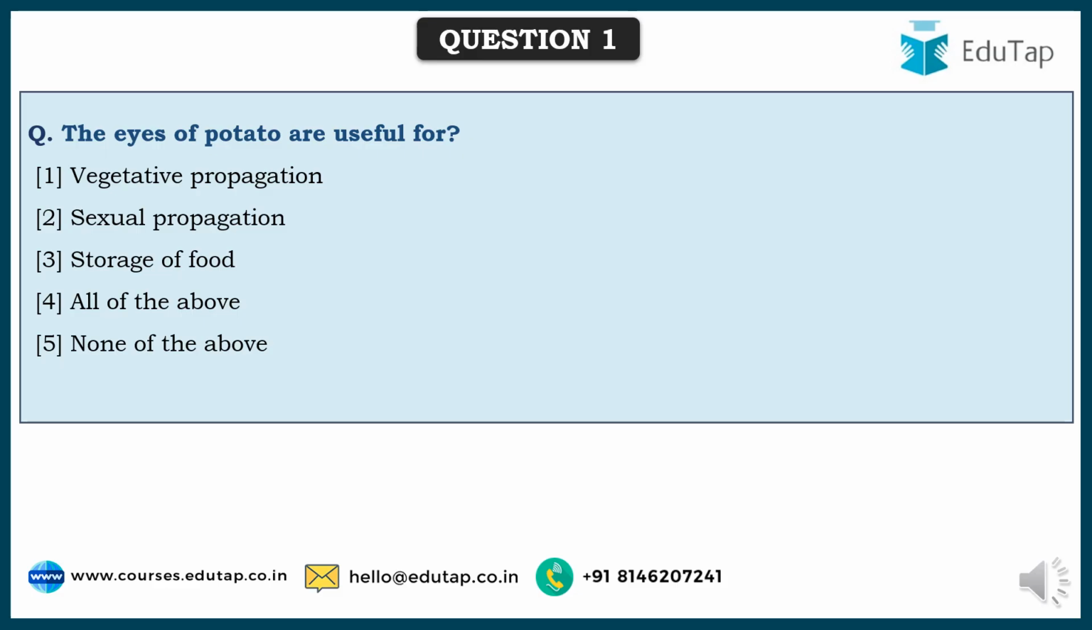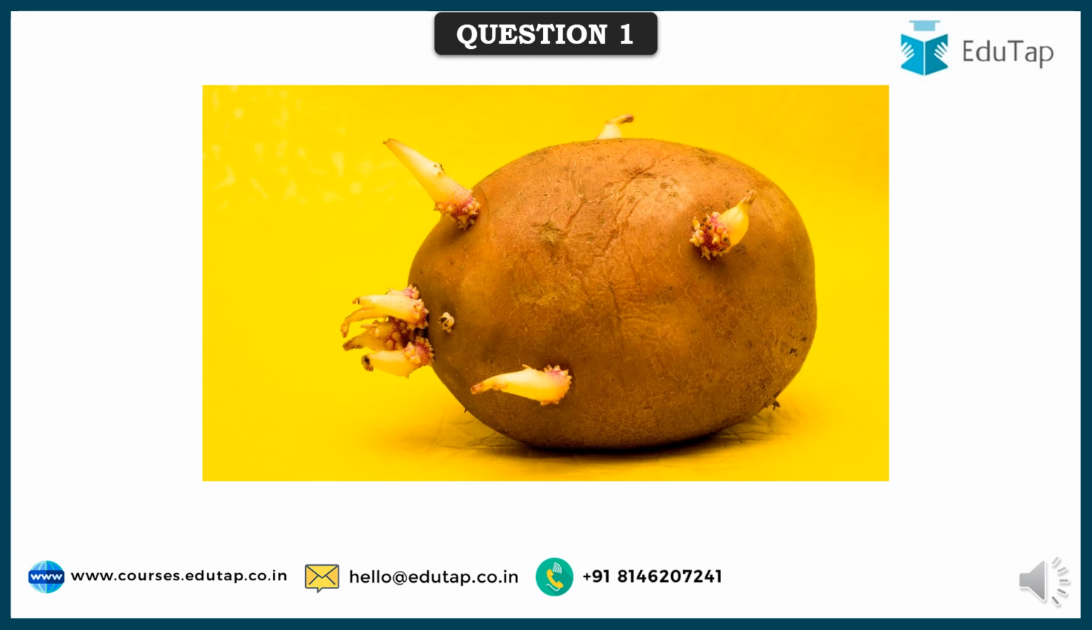So friends, here comes the first question. The eyes of potato are useful for, see, these are useful for vegetative propagation, and as you can see, these are the eyes. Now what are these eyes? These are nothing but the buds. See, as you all know, potato is a tuber which is nothing but a bulged stem. So wherever the internodes are there, these are the structures from where the buds develop. These are the eyes. So these can be removed as a part of that, and if sown, that will give rise to a new plant.